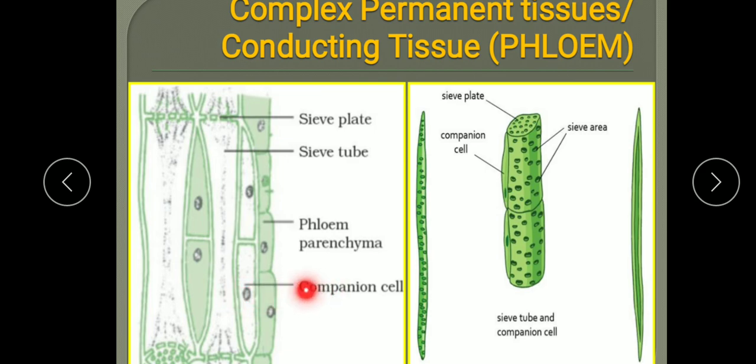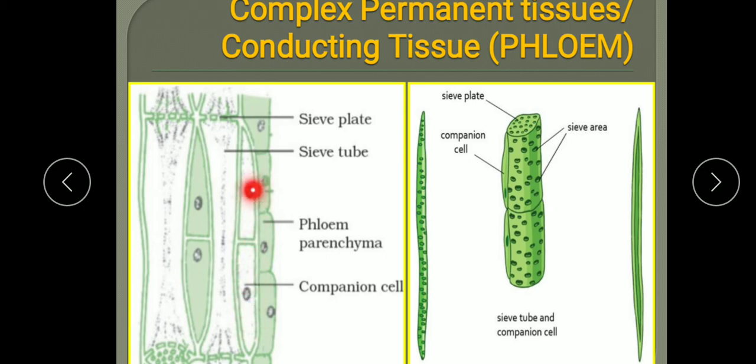Companion cells lie on the sides of the sieve tube. This is the sieve tube component, and on the sides of sieve tubes, the companion cells are present. They are closely associated with them. What is the role of a companion cell?